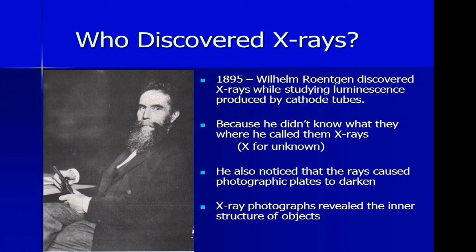In the meantime, there was also a very eminent scientist who discovered X-rays. In 1895, Wilhelm Röntgen discovered X-rays while studying luminescence produced by cathode ray tubes. Because he didn't know what kind of rays these were, he called them X-rays. He also noticed that the rays cause photographic plates to darken. The X-ray photographs revealed the inner structures of objects.